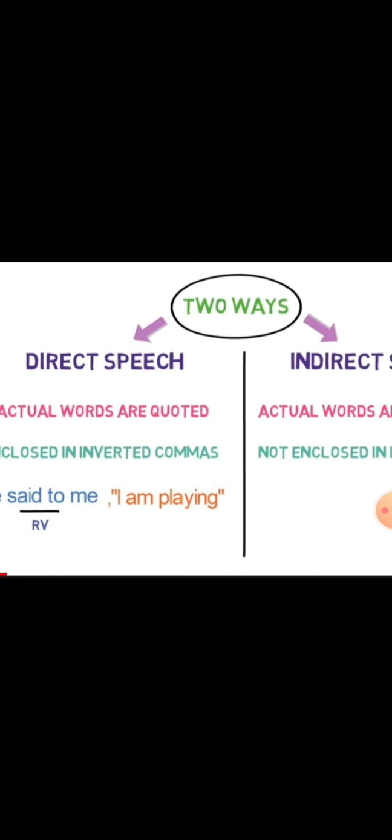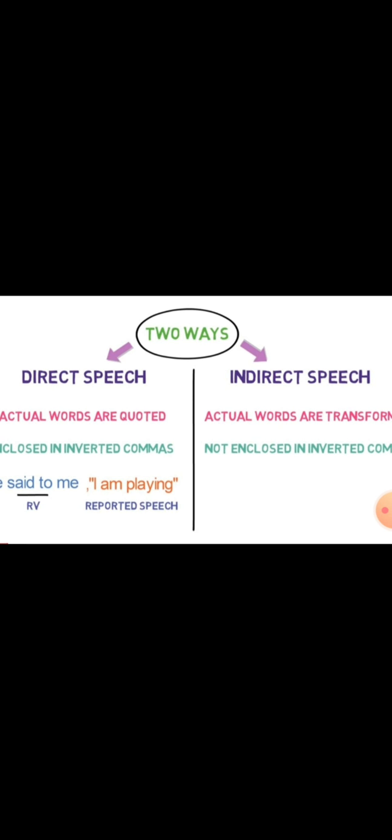Here is an example of direct speech. She said to me, "I am playing." The words of the speaker, I am playing, are put in inverted commas. Said to is the reporting verb and I am playing is the reporting speech. So there are two parts, reporting verb and reporting speech.